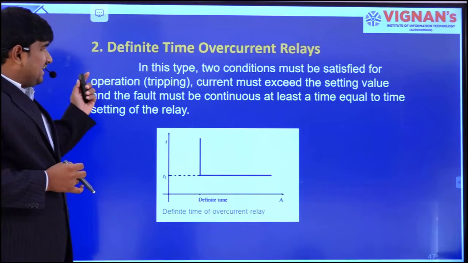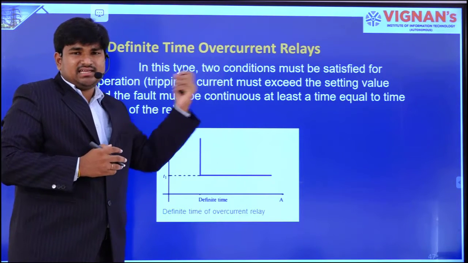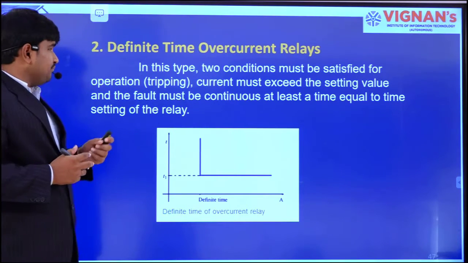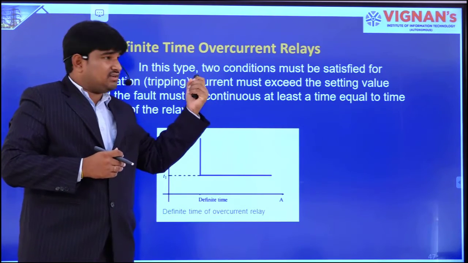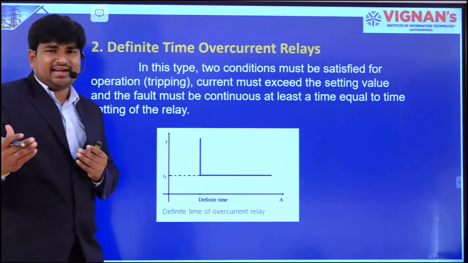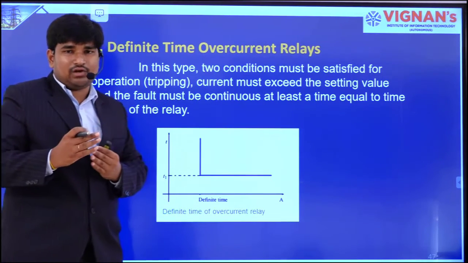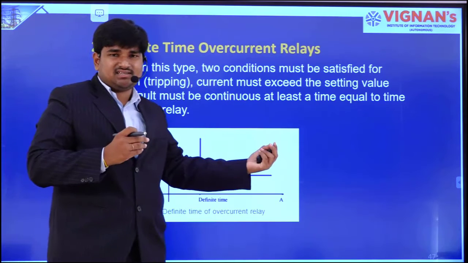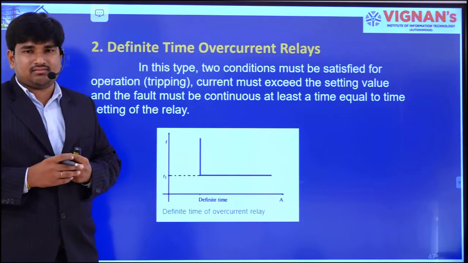Now, the definite time overcurrent relay. The second one is the definite time overcurrent relay. In the case of the instantaneous relay, what we have seen is that whenever the current is greater than the pickup value, some predetermined value, the relay senses the current and instantaneously gives a tripping signal to the circuit breaker.